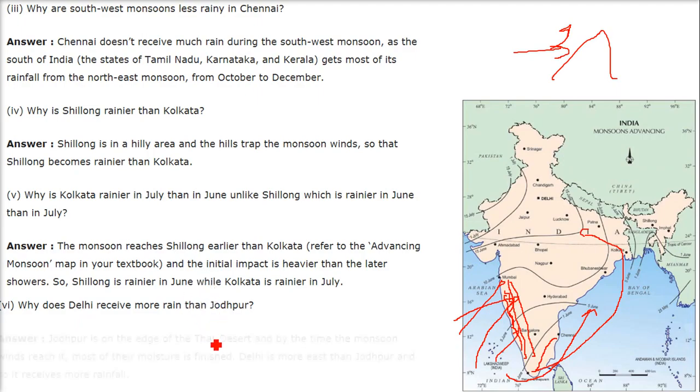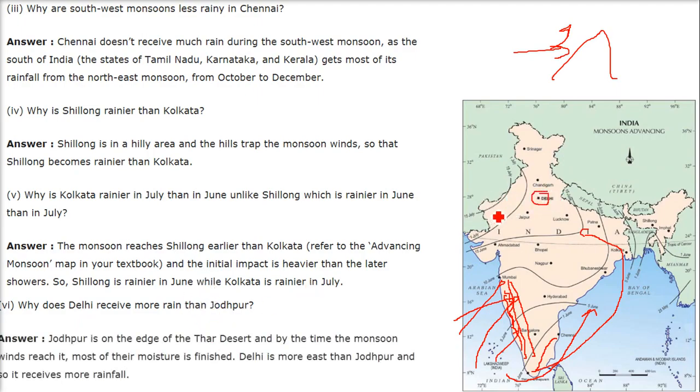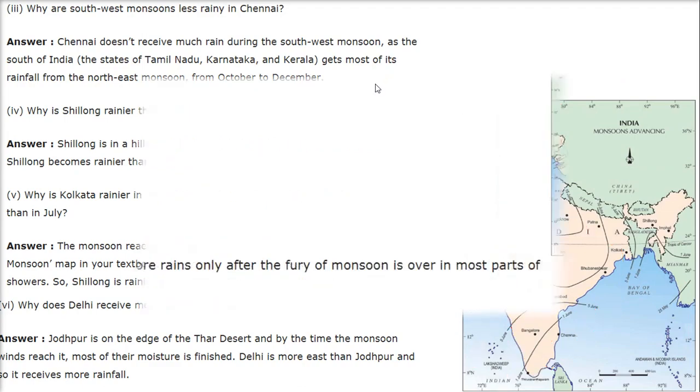Why does Delhi receive more rain than Jodhpur? Jodhpur is actually on the edge of the Thar desert. And by the time the monsoon winds reach this place, the moisture is almost finished. Delhi is more easterly. If you see, it has quite a distance from Jodhpur, and therefore it receives more rainfall as compared to Jodhpur.